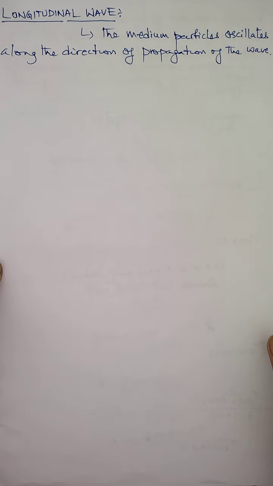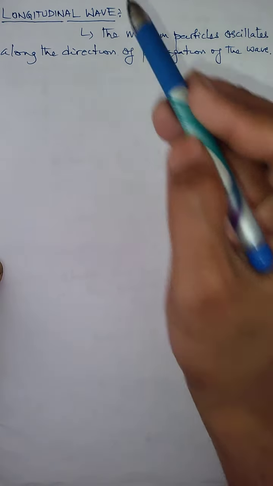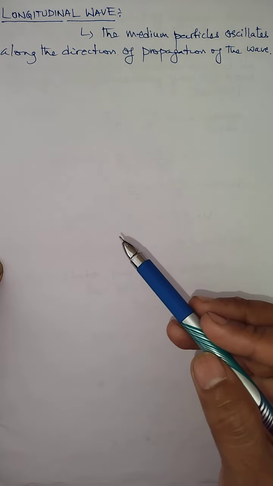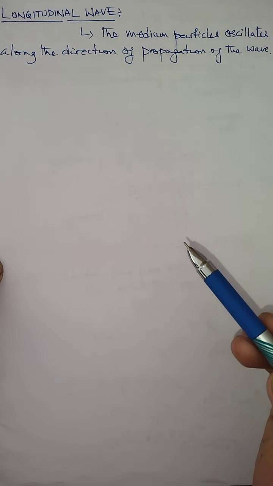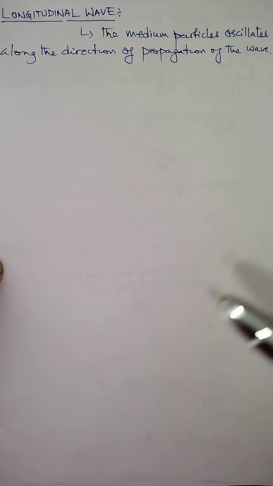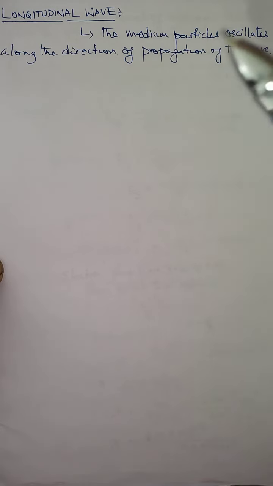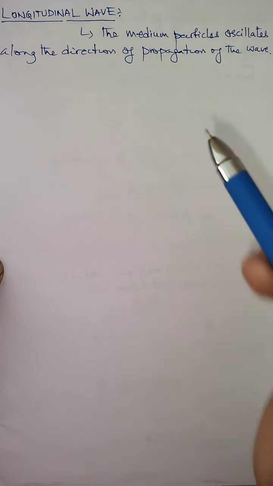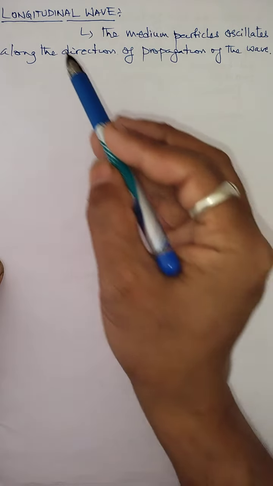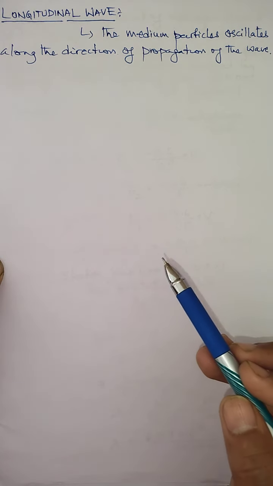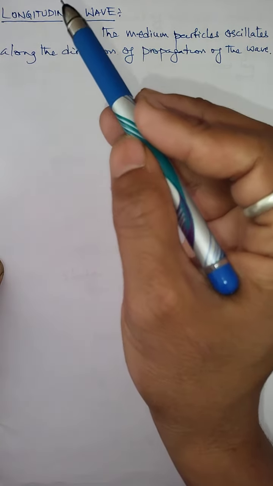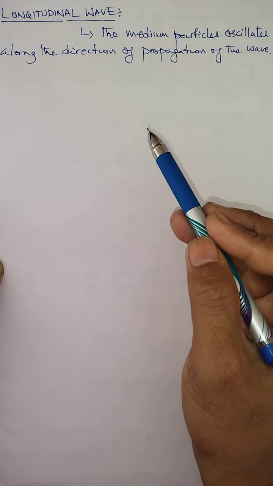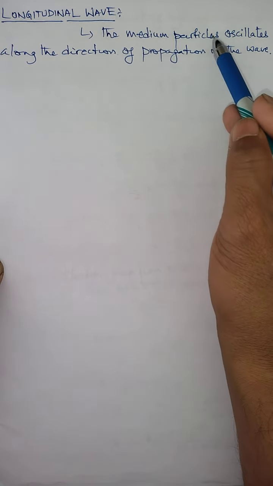Now we come to the next type of progressive wave, or simply called a wave, and that is longitudinal wave. In the last video, the first video of this chapter on waves, you learned in detail about what a wave is, what the types of waves are, and along with that you learned about the transverse wave. Now the next type of wave that we can observe is called longitudinal wave. This is the wave which propagates in a medium in which the medium particles oscillate.